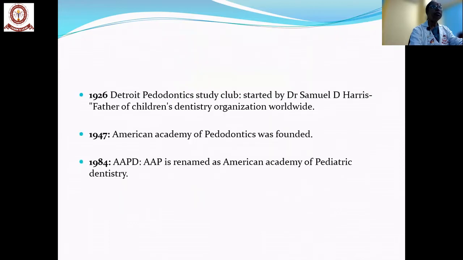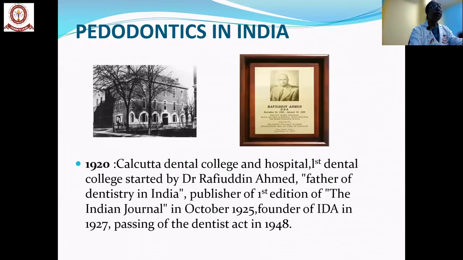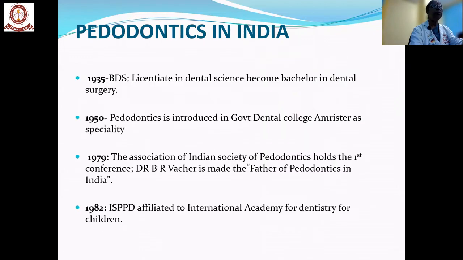In 1926, a periodontic study club was started by Samuel Harris, the father of children's dentistry. In 1947, the American Academy of Periodontics was founded. In 1984, the American Association of Pediatric Dentistry was renamed and started existing. And in 1920, in Calcutta, the first dental college was started by Rafiuddin Ahmed, the father of dentistry in India. He also published the first edition of the Indian Journal in October 1925, and was founder of the IDA in 1927.